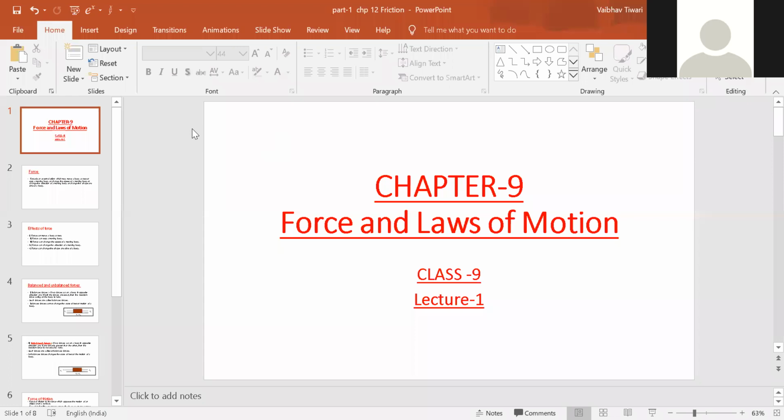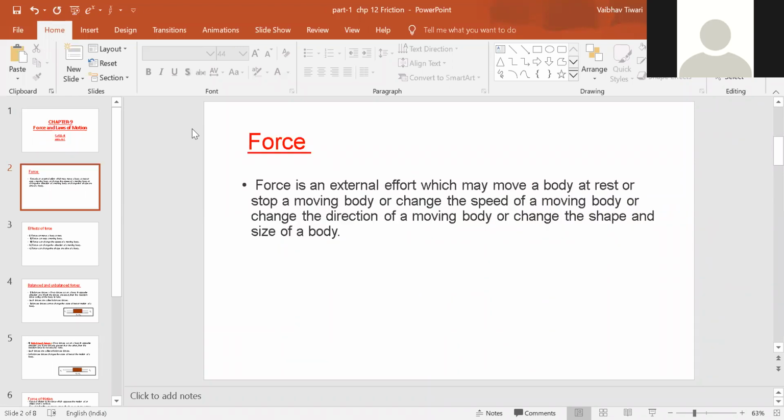First of all we will discuss the force, and then we will discuss the laws of motion. So let's see what is the force. Actually force is an external effort.